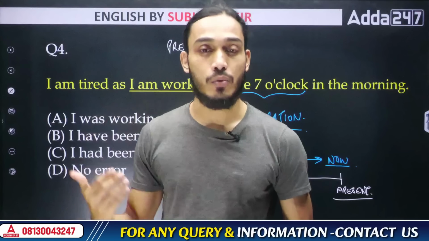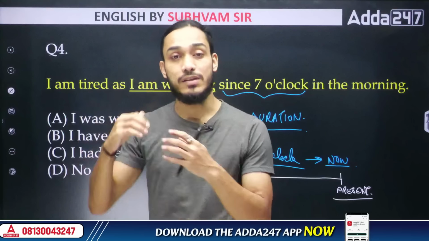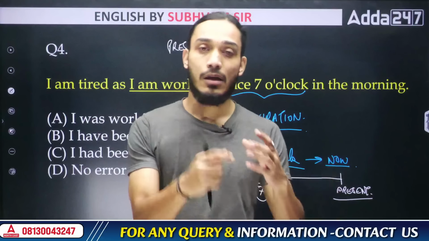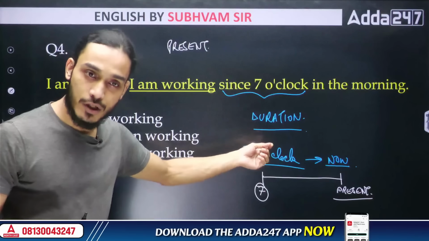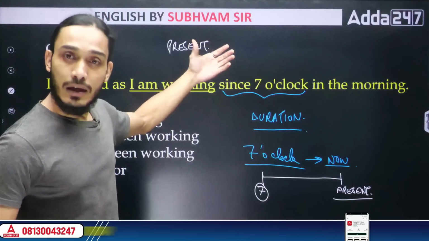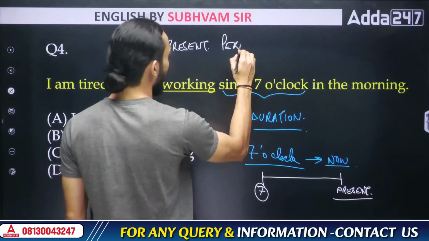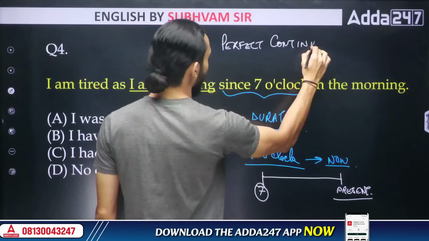This is something you need to inculcate. This is something you need to learn while you are preparing the subject of English. And these are things that I teach in detail in my classes. So here you need to understand, if you're trying to express the information of a duration of time in the present, you have to use present perfect continuous. This is the tense that you need to use.